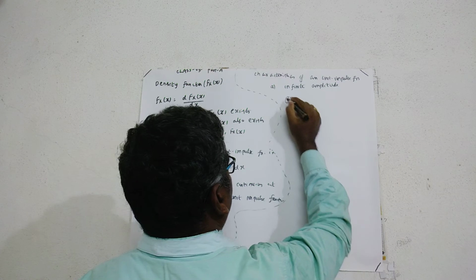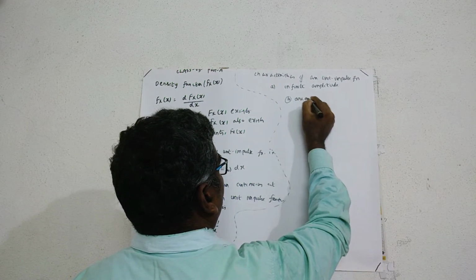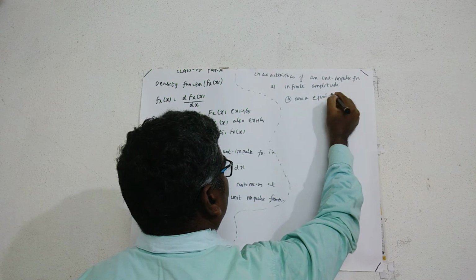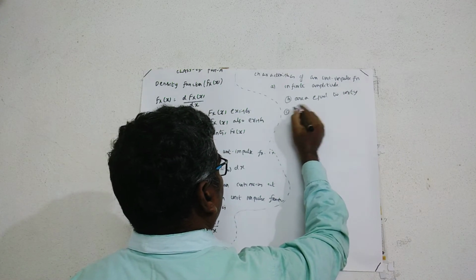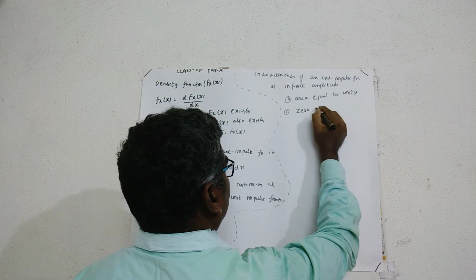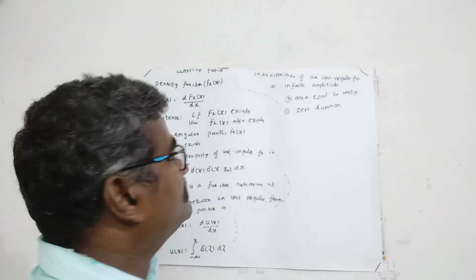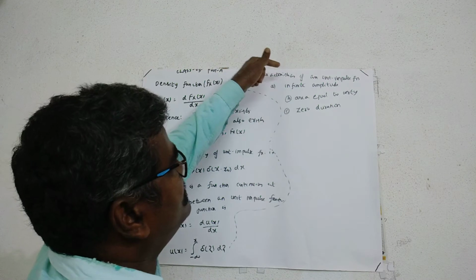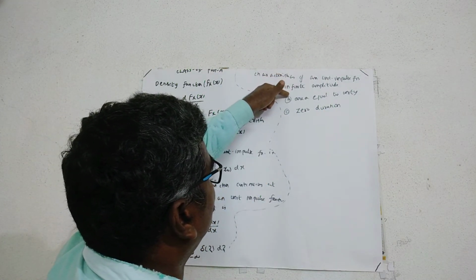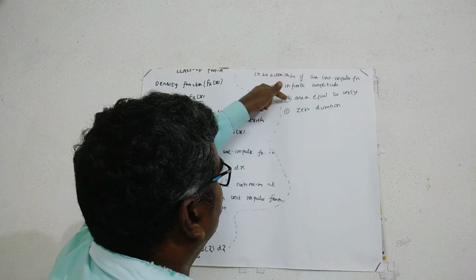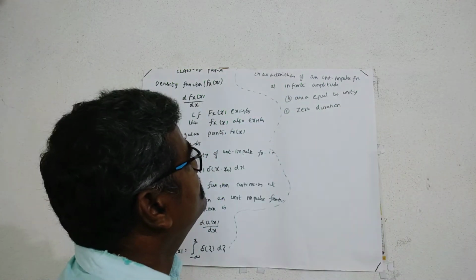Next, it possesses area equal to unity, and it is with zero duration. Once more I am repeating, this is important. Characteristics of a unit impulse function are: one, infinite amplitude; second, net area equal to unity; next, zero duration.